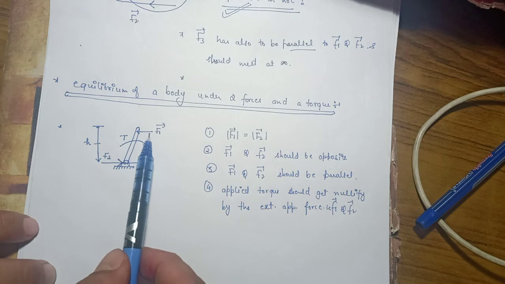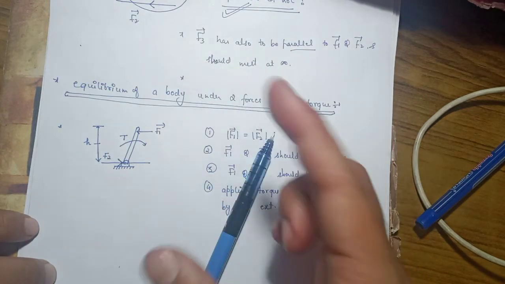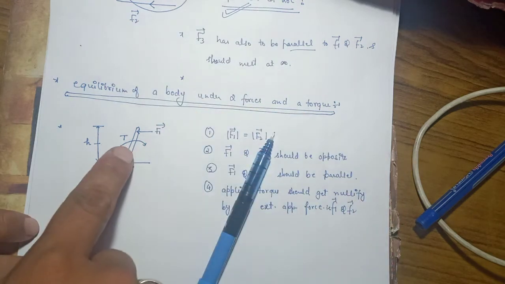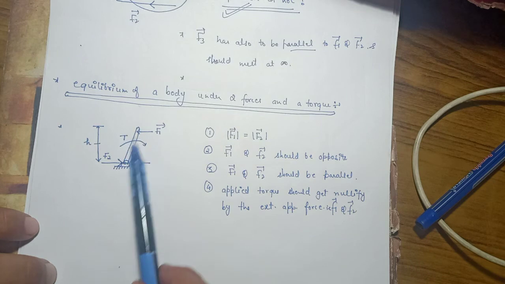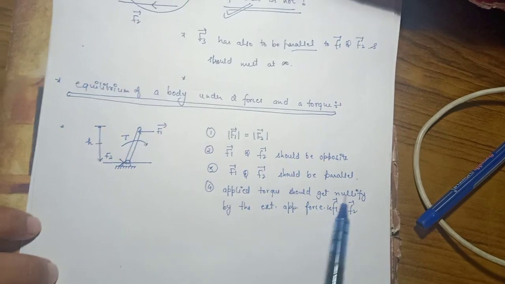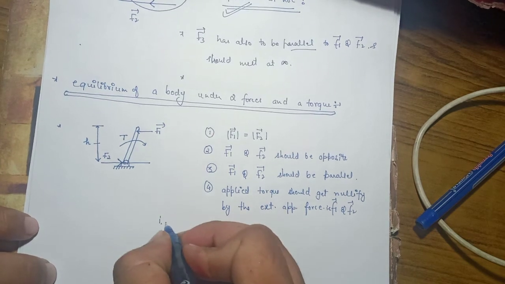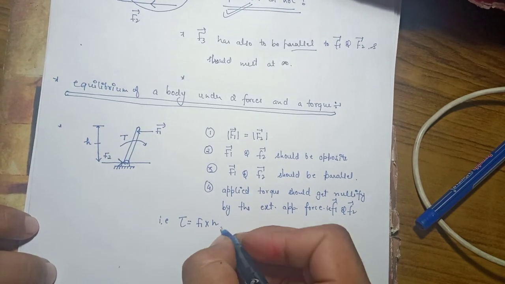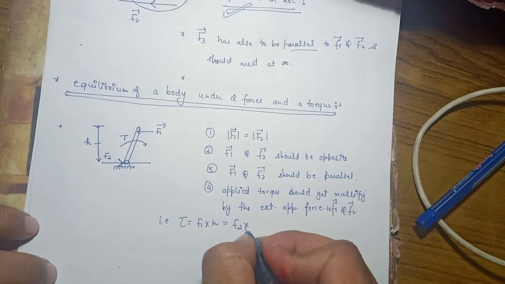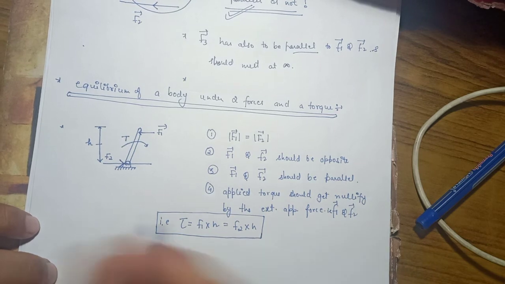These two forces will try to nullify the effect of this applied torque, isn't it? So what is this saying? The applied torque should get nullified by the externally applied force. That is, torque should be equal to F1 into h or F2 into h. Okay, and we know that torque is equal to force into perpendicular distance.